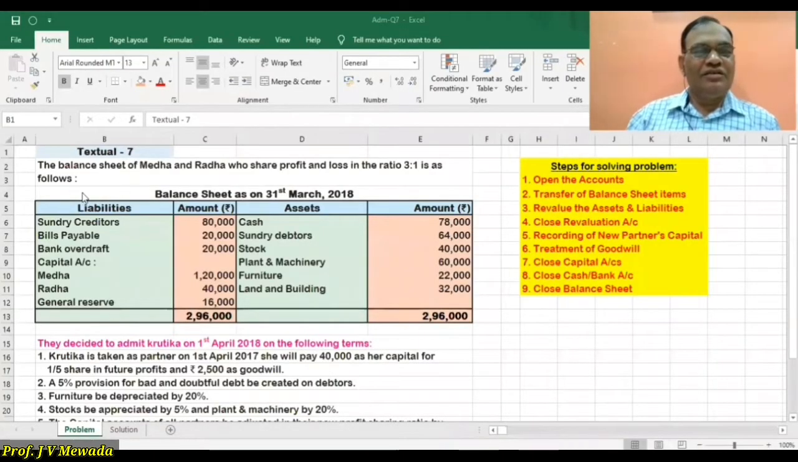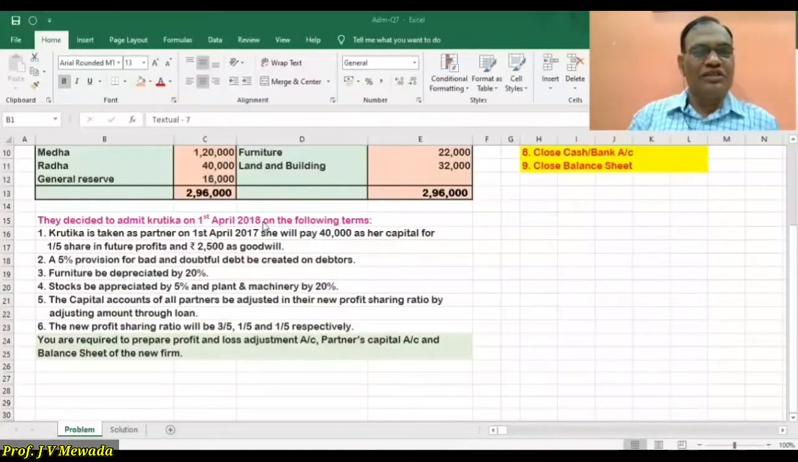Hello friends, today I am going to solve textual problem number 7. We have two partners, Medha and Radha, who are sharing profit and loss in the ratio of 3:1. We are given the balance sheet on 31st March 2018 and the adjustments on 1st April 2018.